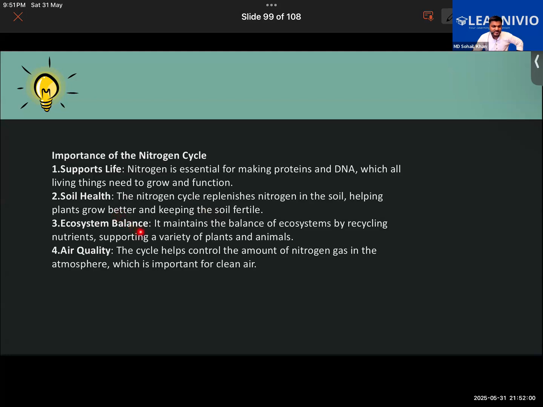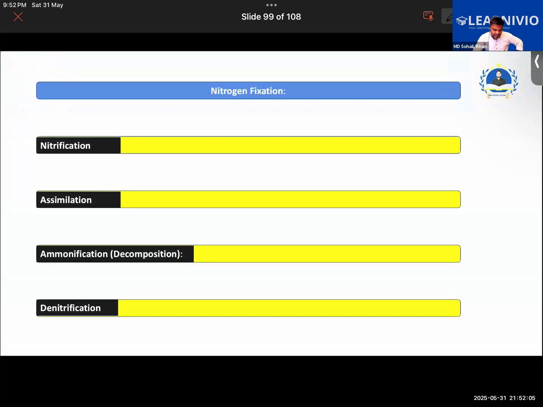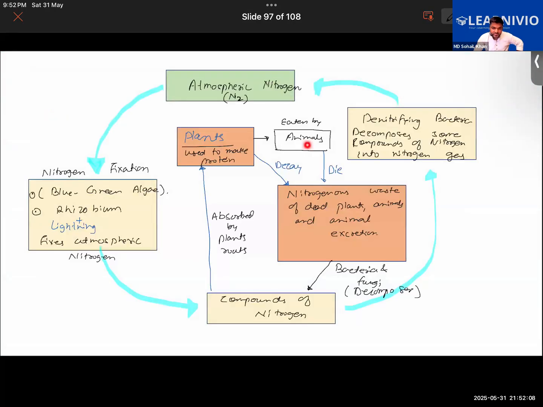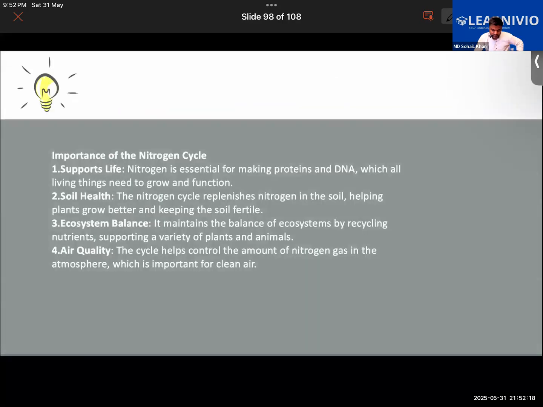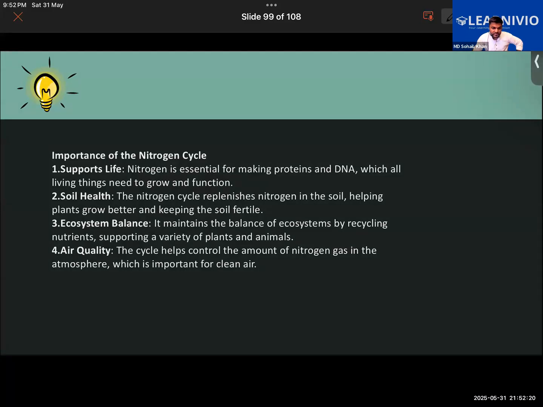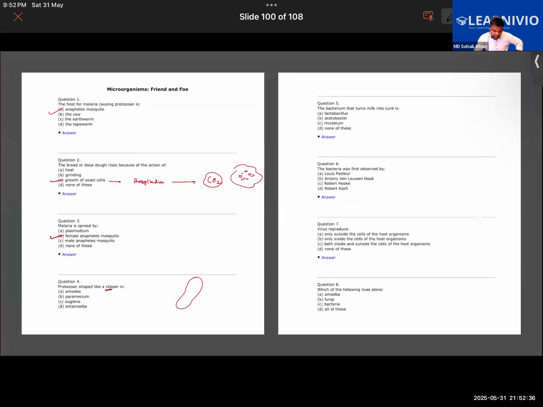Then it helps in balancing the ecosystem also, right? Because when the plants and the animals are dying, the nitrogenous compounds locked inside their body are now going back into the soil from where it eventually came. So it is actually maintaining a balance in the ecosystem, right? Then nitrogen cycle also helps control the amount of nitrogen gas in the atmosphere, which is important for clean air. If there is excessive nitrogen gas in the air, or if there is less nitrogen gas in the air, it can lead to air pollution. So hence, a suitable amount of nitrogen gas in the atmosphere is required.